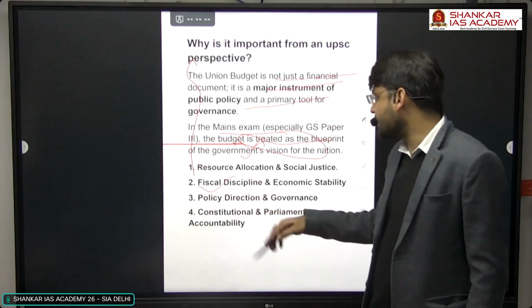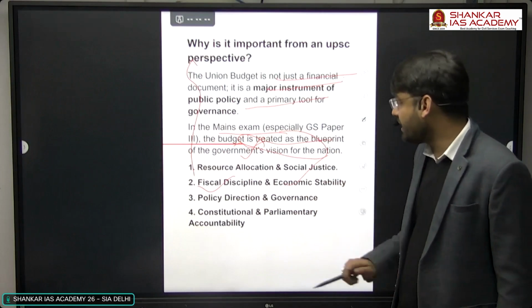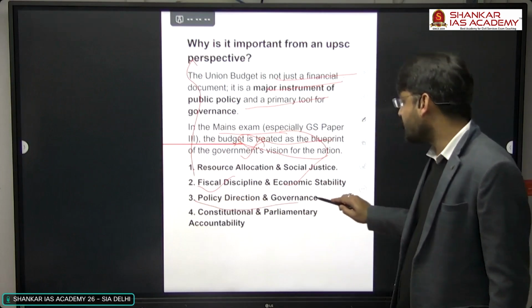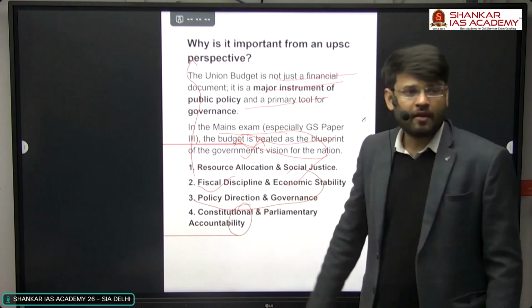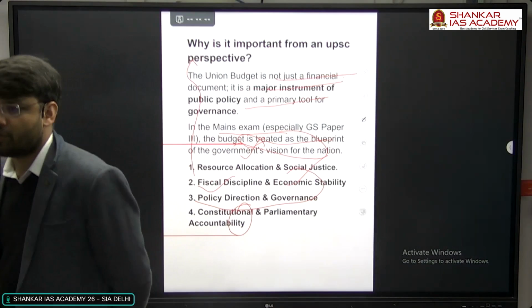Then how to bring fiscal discipline and economic stability for the betterment of a country, what the policy direction and governance would be, and that constitutional and parliamentary accountability is there, right? So that is why it is very important.